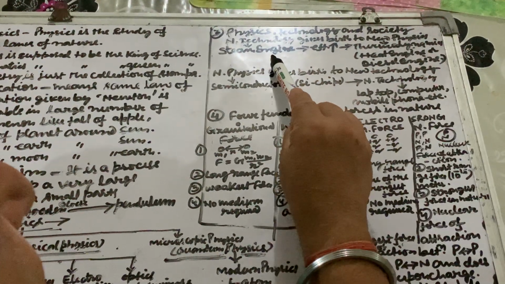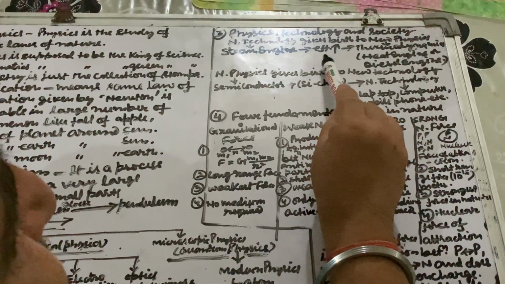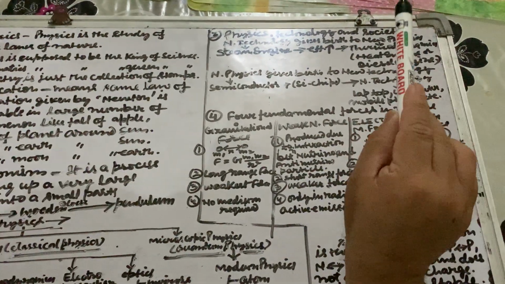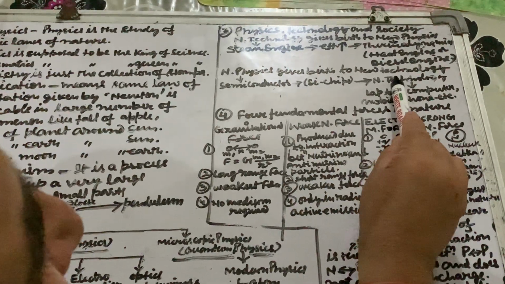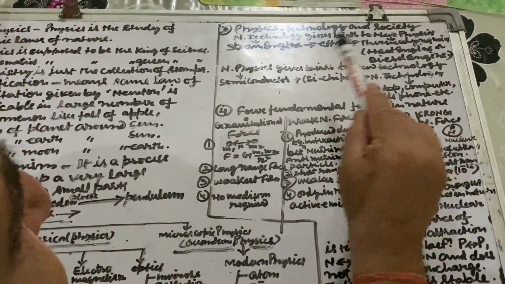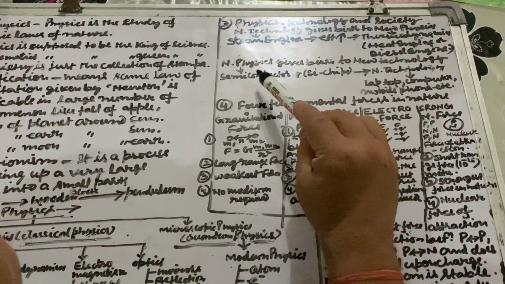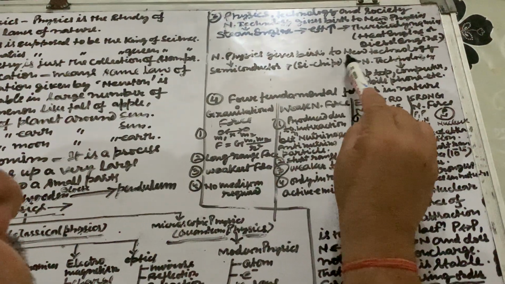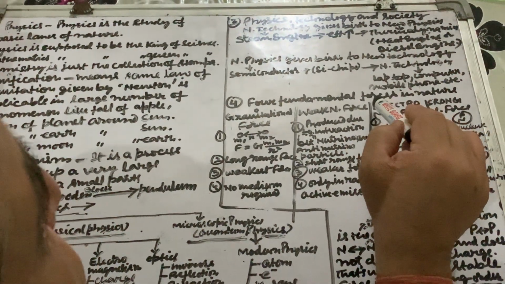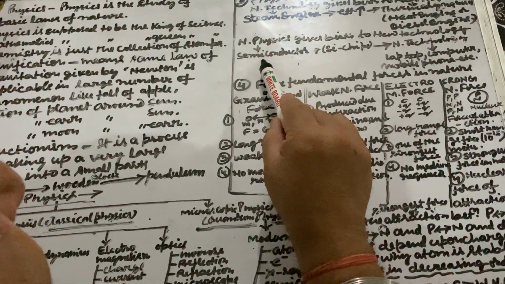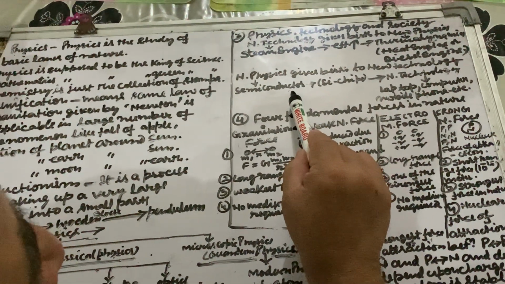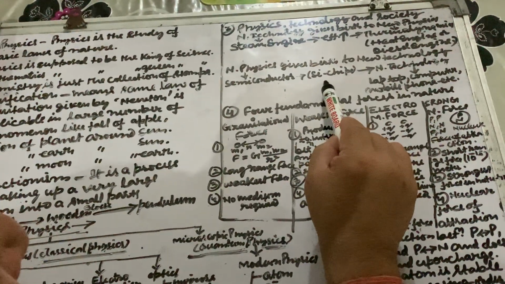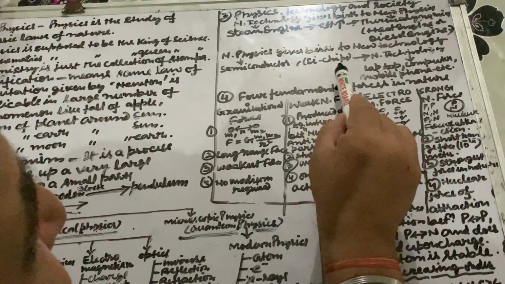So new technology gives birth to new physics. The reverse is also true: new physics gives birth to new technology. Take the example of semiconductors. We were studying semiconductors, then new physics came into the picture, that is silicon chips.